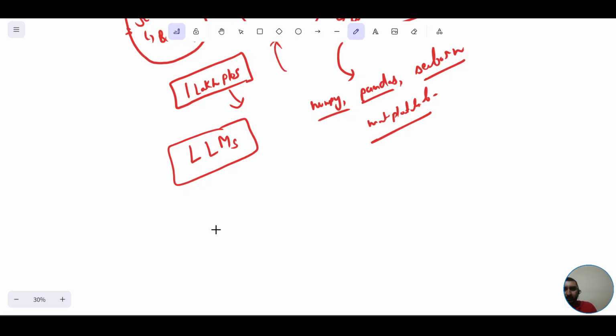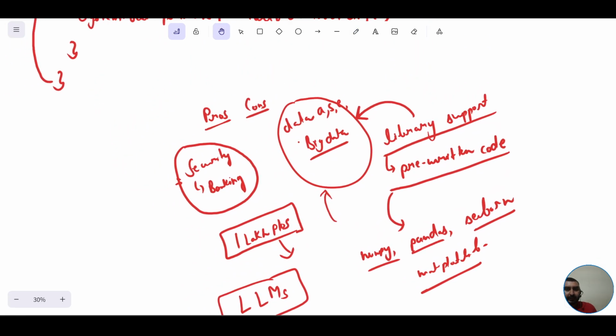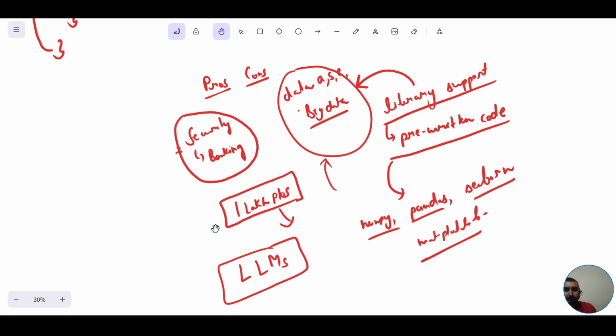So as of now, I have discussed the simplicity of Python, the pros and cons of Python. In case of Java, rich library support is not available. That is why it's not preferred in case of data related things. However, it is very much secure. When I'll be uploading the sessions related to Java, I'll explain in great detail how Java is secure. Wherever security is concerned, Java is preferred.